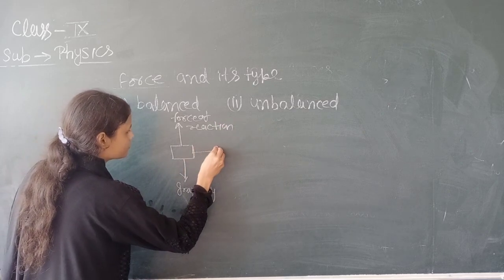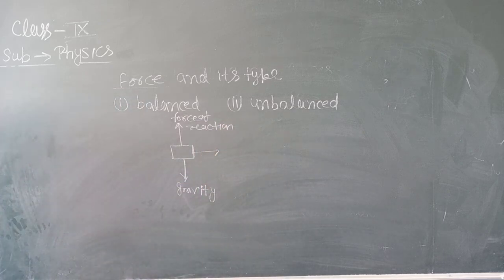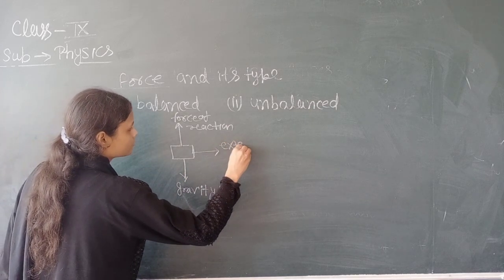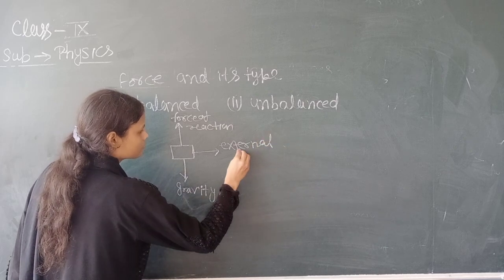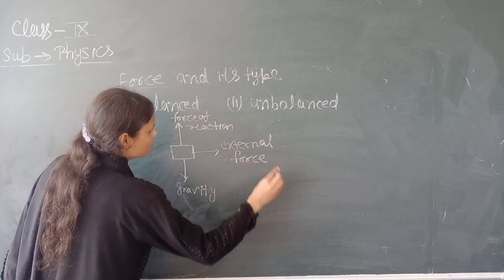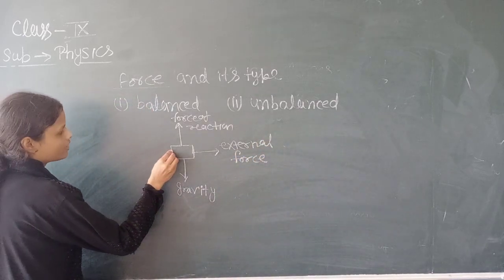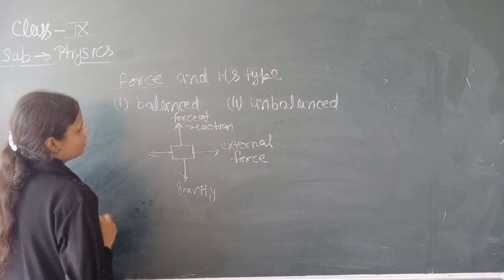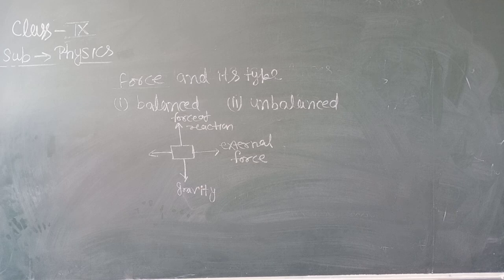And the external force acts towards the right side, and the friction force acts in the opposite direction.